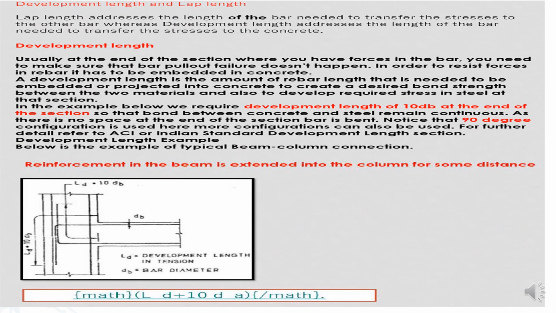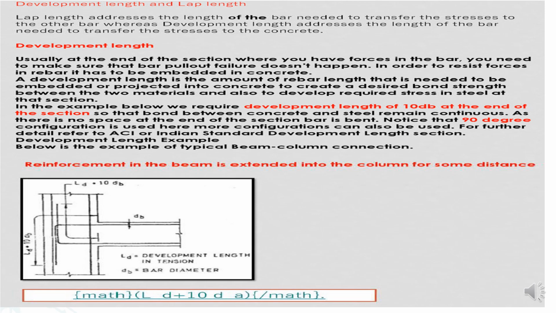Development length and lap length. Lap length addresses the length of the bar needed to transfer the stresses to the other bar, whereas development length addresses the length of the bar needed to transfer the stresses to the concrete. Usually at the end of the section where you have forces in the bar, you need to make sure that bar pull out failure doesn't happen.